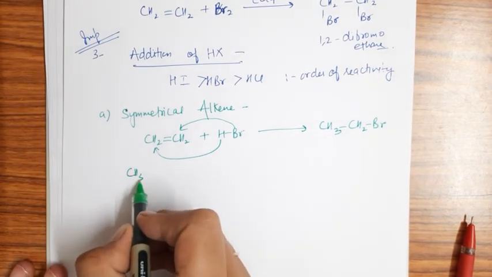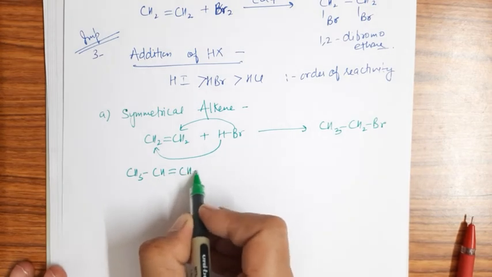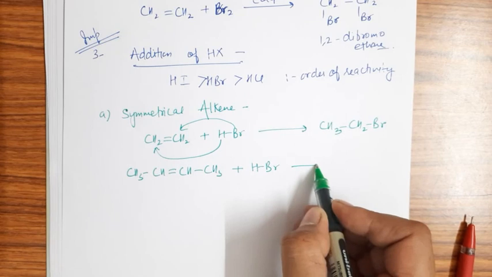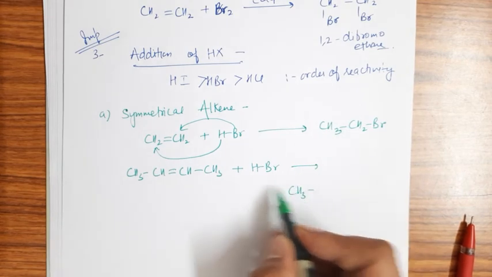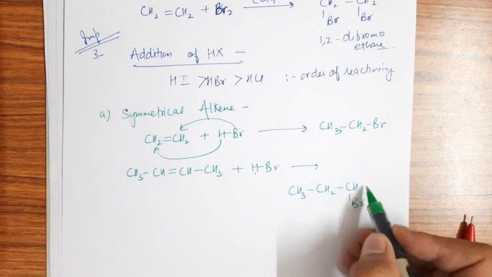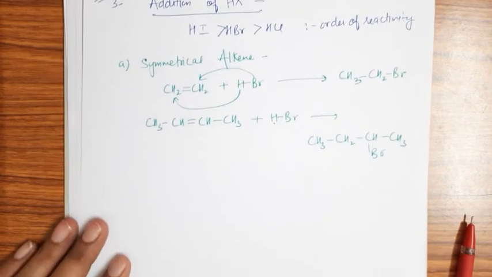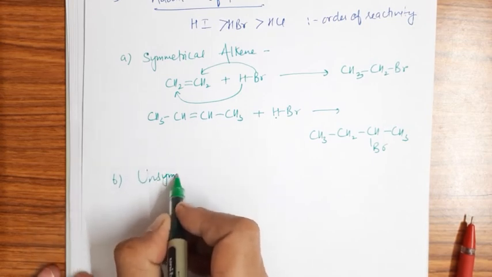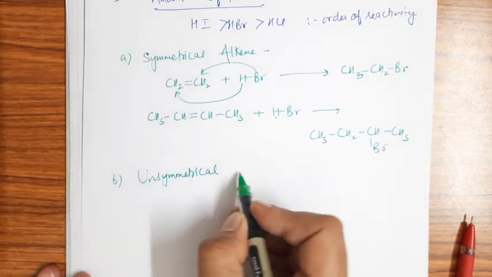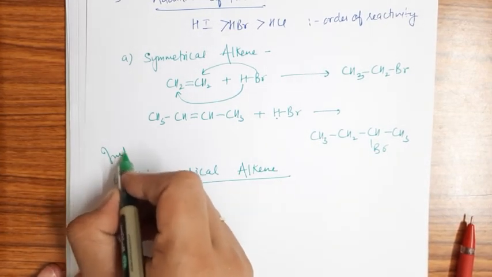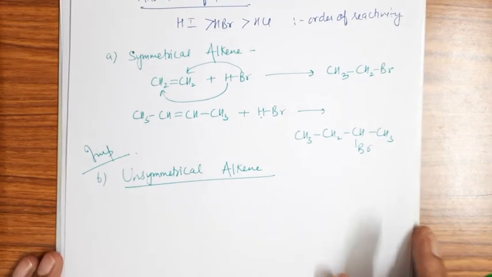I'm taking one more example. If I am taking the case of 2-butene, then again the same type of reaction will occur. CH3, CH2, CHBr here and CH3, right? But if we take the case of unsymmetrical alkene, what will happen? This is important, right? If we take the case of unsymmetrical alkene, you have to understand this.